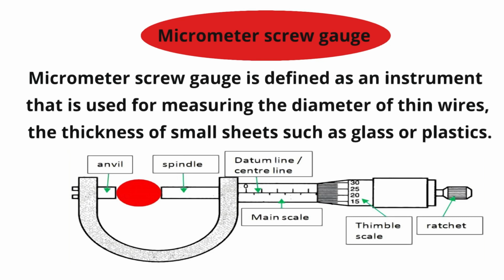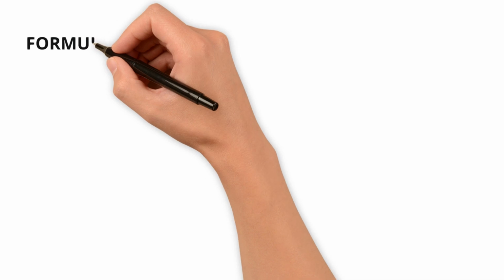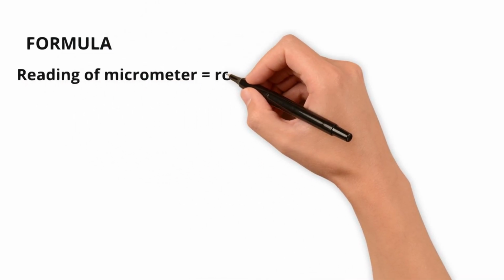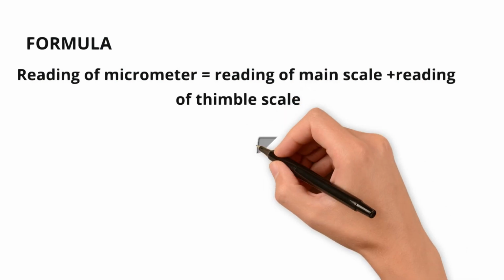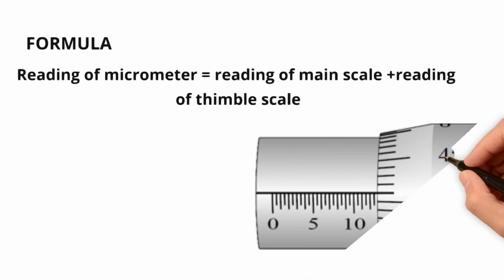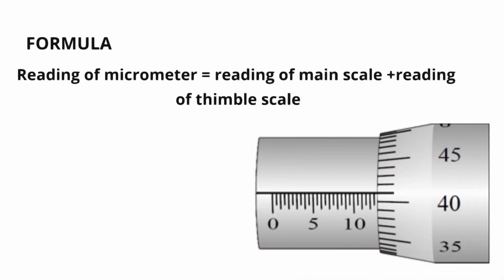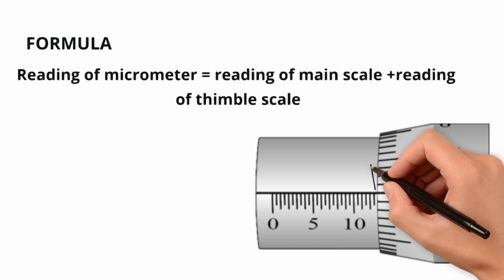All you have to do is read out the main scale and the thimble scale, and you can get the diameter of the small object. The formula is main scale reading plus thimble scale reading. Let us understand this with an example. Over here, if you can see, the main scale reading, let's say, is where the thimble scale touches at 10, 11, 12, and that is 13.